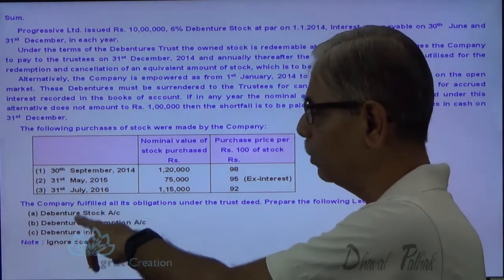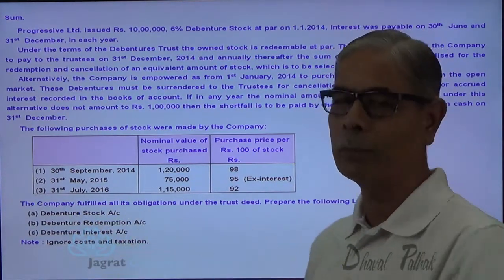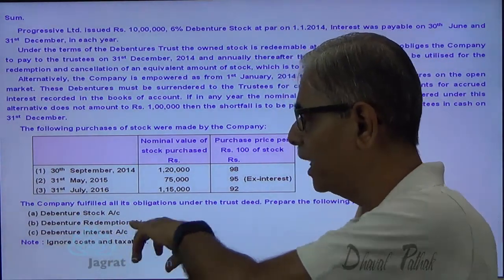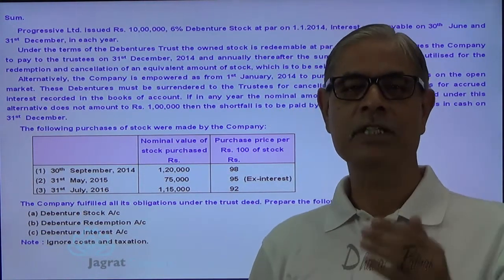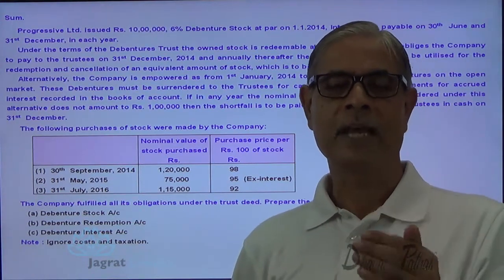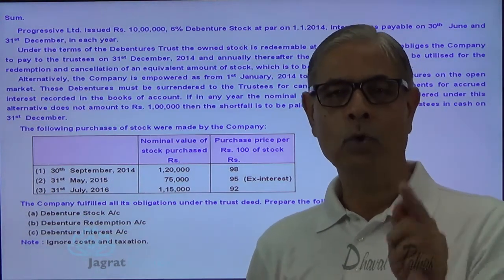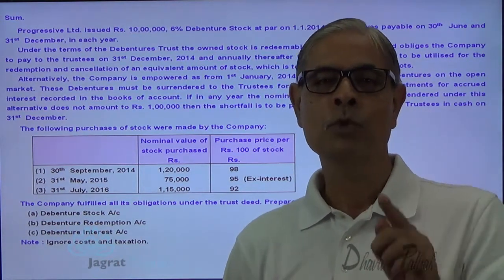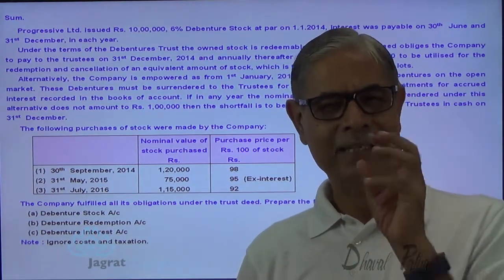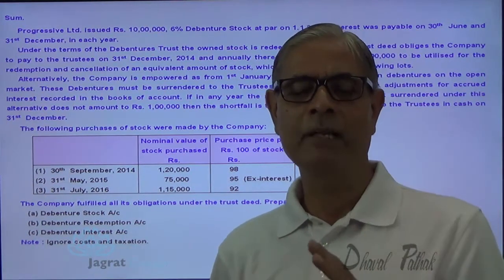Because you are asked to prepare necessary accounts in which you are required to prepare the debenture stock account and the debenture redemption account. So the moment own debentures are purchased, they are to be redeemed. Instead of preparing an own debenture account, in this sum you are asked to prepare the debenture redemption account, which is exactly the same as purchase of own debentures.